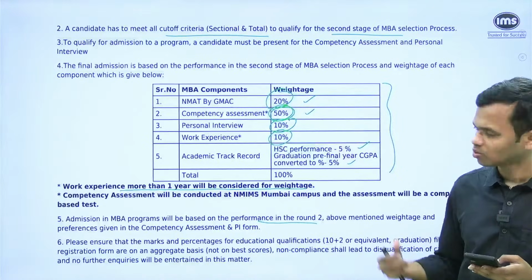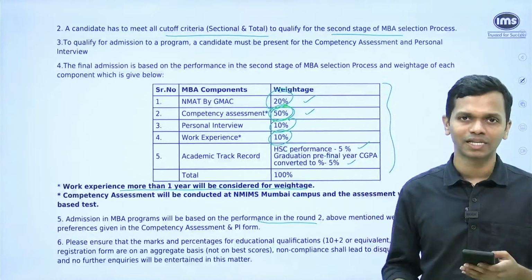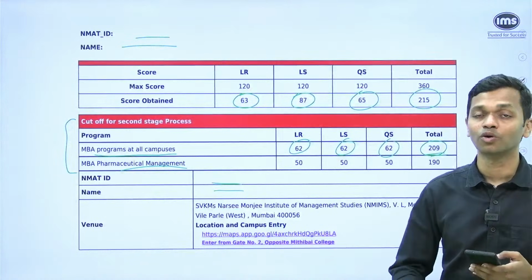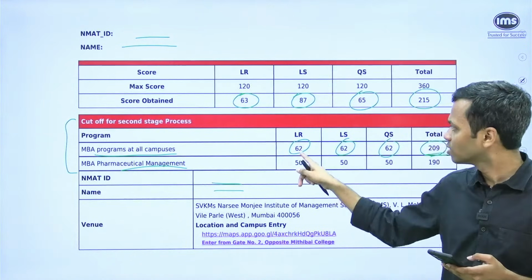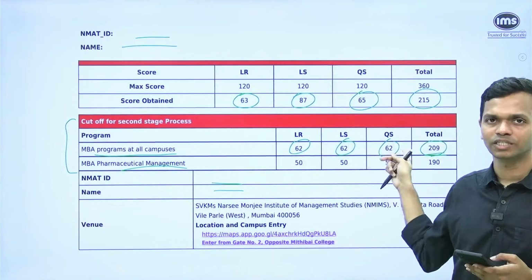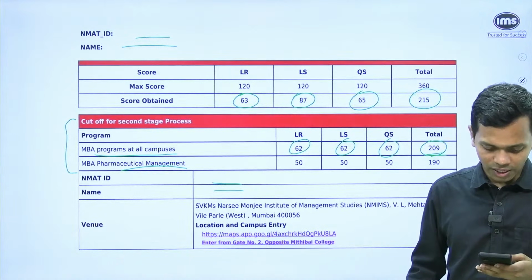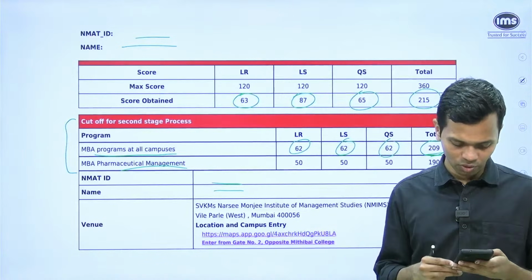207, do I have a chance? No. So as you saw, right, the figures are there. If you have a score which is less than that, then you don't have a call, then you're not eligible for stage 2. That's what they're saying. So this is like the minimum that you need in each of the sections and the overall to be considered for stage 2. Which site to check? You have to log into your candidate dashboard, but as I said, right now they have revoked these documents.